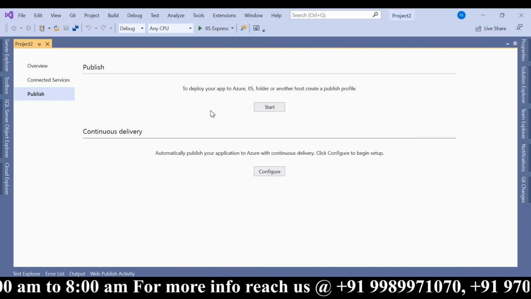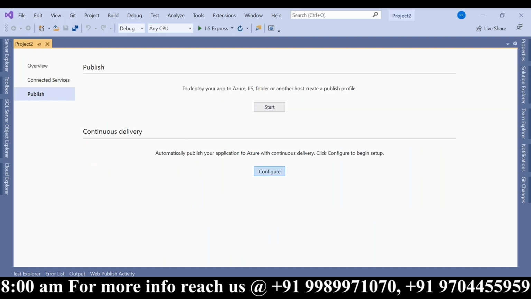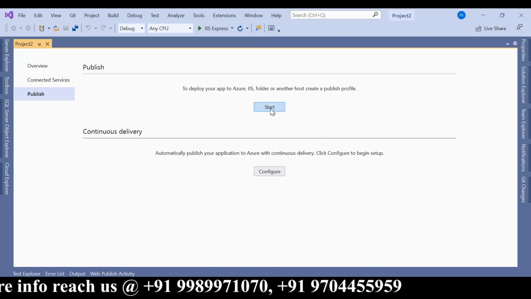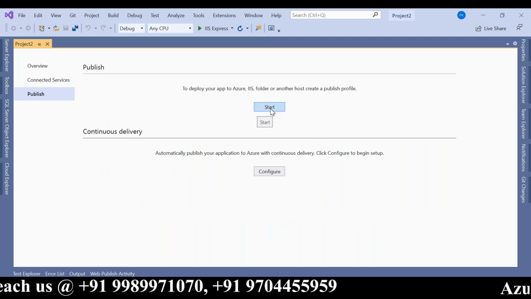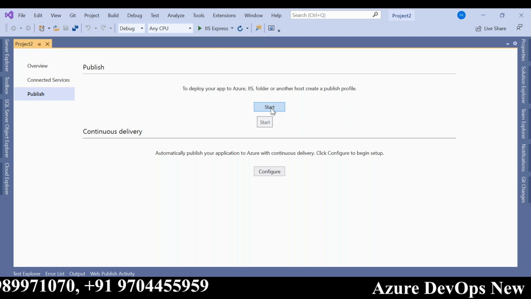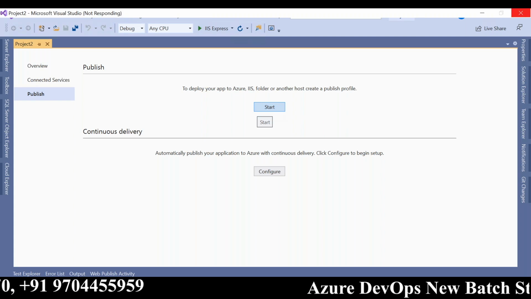Sorry, I already published. So yeah, this is how it looks the very first time. A DevOps engineer need not worry about all this because a developer will be doing all this. I'm just showing how a developer would publish.